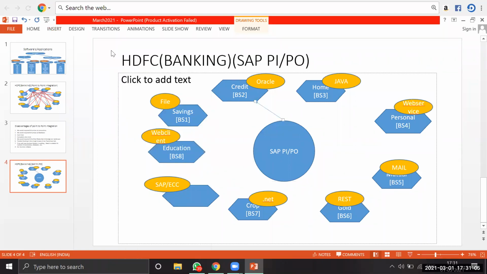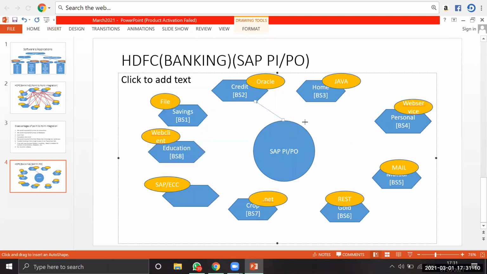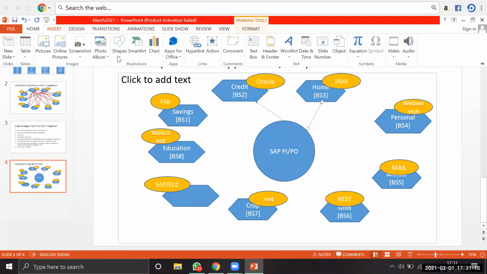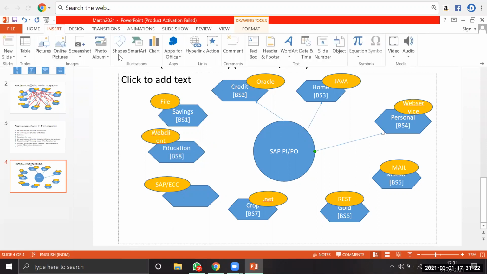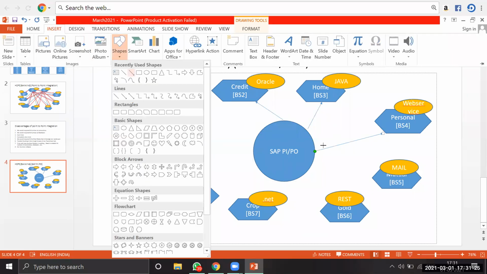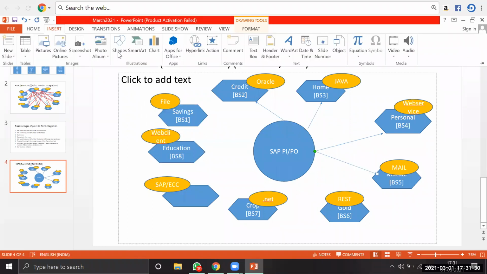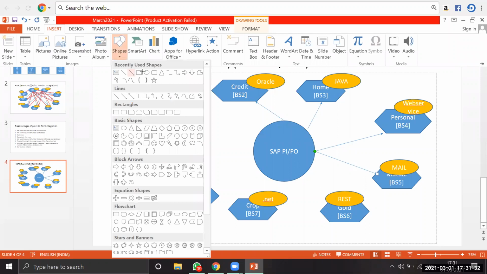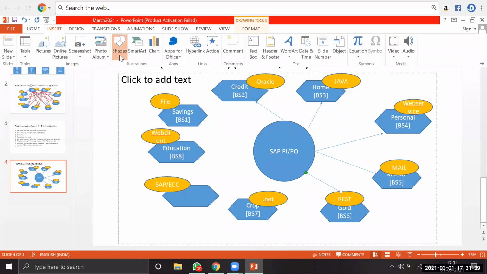If you go for the middleware, each and every application will connect with PI/PO itself. So here there is no need to use n number of connections. This PI/PO itself acts as a single connector or single mediator which communicates with all other applications, within the landscape or outside the landscape also.